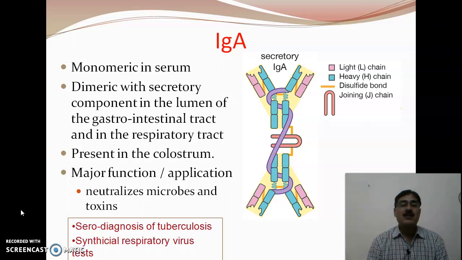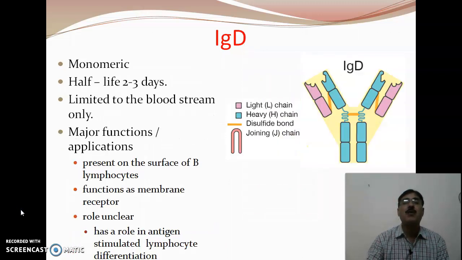It is used in the serodiagnostics of TB, or tuberculosis, and in the respiratory syncytial virus test. If this immunoglobulin test is positive, it means you have a certain respiratory problem or infection.